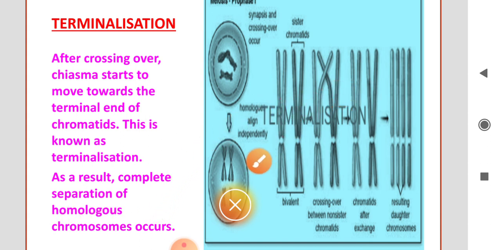You see the diagram, this is chiasma formation, synapsis formation. After synapsis and chiasma formation, the chiasma starts to move towards the terminal part of the chromatids. After terminalization, there is complete separation of homologous chromosomes. The homologous chromosomes are completely separated. This is called terminalization.